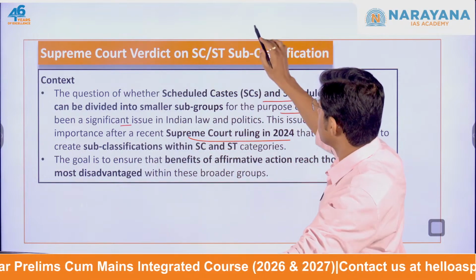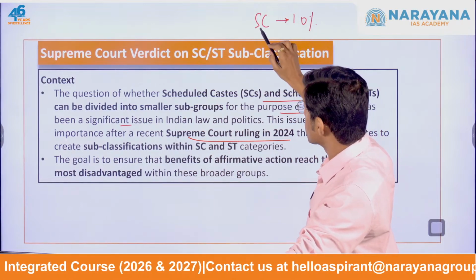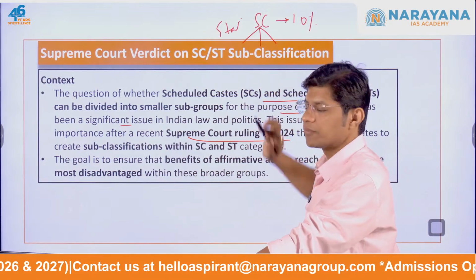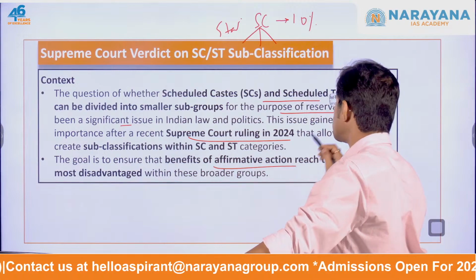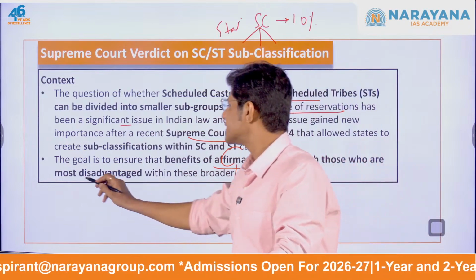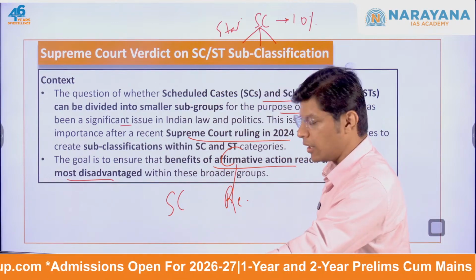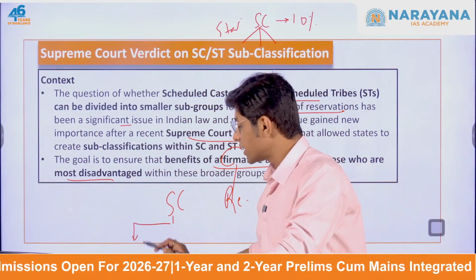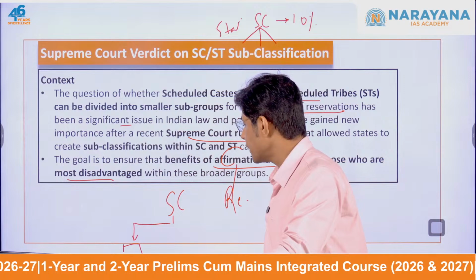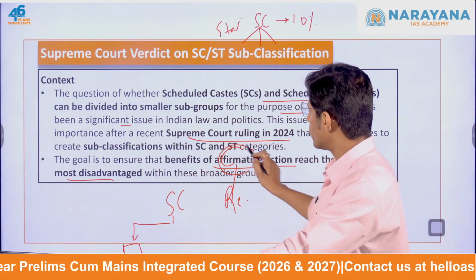Which means, let's say for example, the scheduled caste is given 10% reservation. Now, this group can be subcategorized, and who can do this? The states can do it. The goal is to ensure the benefits of affirmative action, what is affirmative action? Reservation, reach those who are most disadvantaged. Which means within the SC category, by providing reservation to the most disadvantaged or most vulnerable community, the purpose is that we are helping the benefits of affirmative action reach the most disadvantaged group.